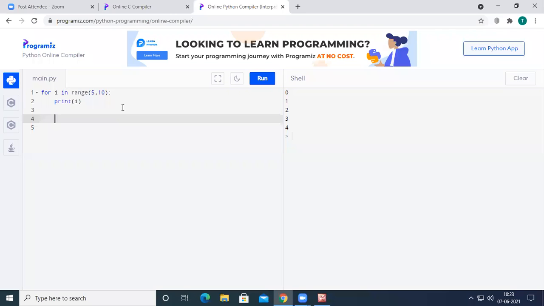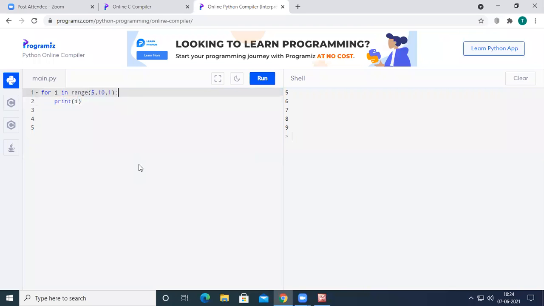And if we pass two parameters, the given first parameter will be the starting value, and the given second parameter will be the last value. So here, if you see this one, it has printed the numbers from 5 to 9. And at the same time, the range function is also allowing the user to declare 3 parameters. So when we declare 3 parameters, the first one will be the starting value, right? 5 will be the starting.